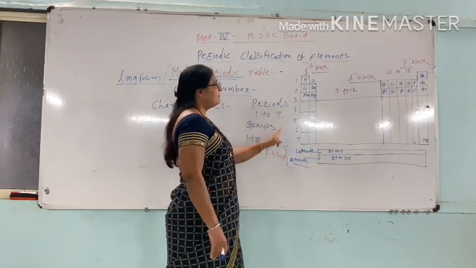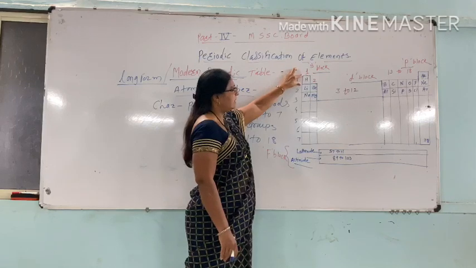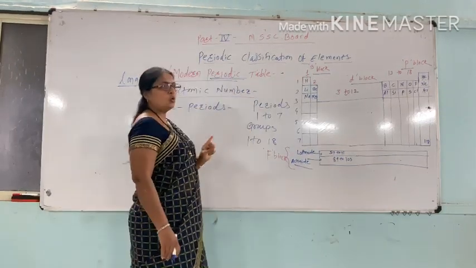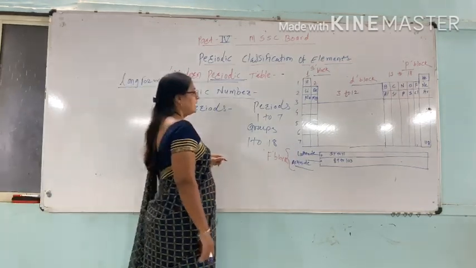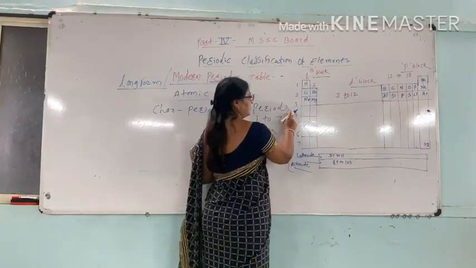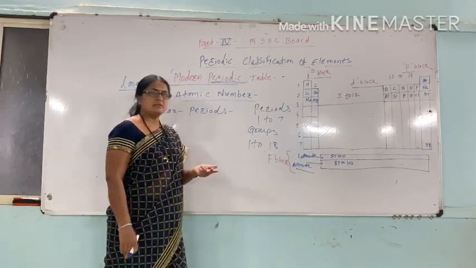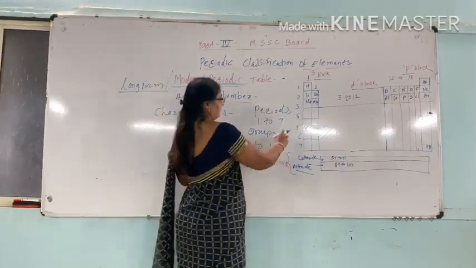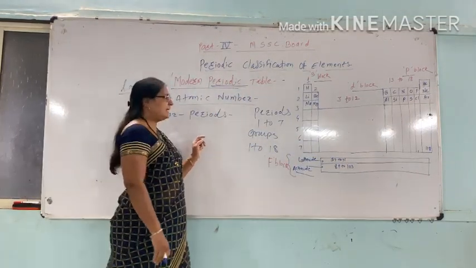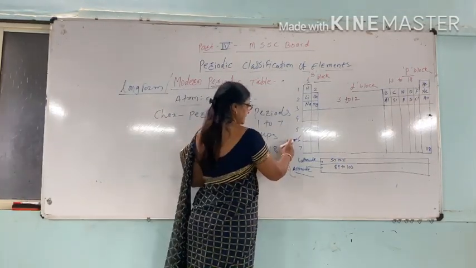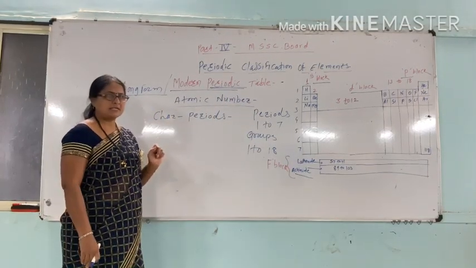The first period contains only 2 elements, hydrogen and helium. Second and third periods contain 8 elements. Fourth and fifth periods contain 18 elements. Sixth and seventh periods contain 32 elements.